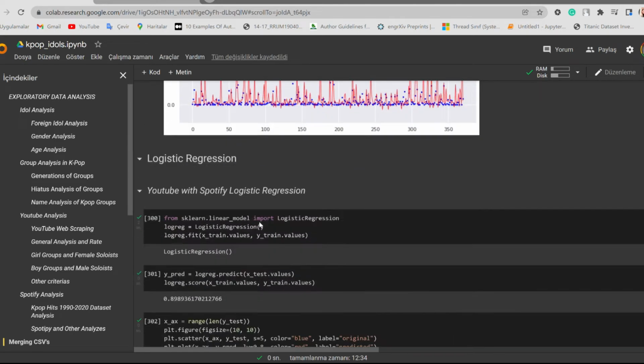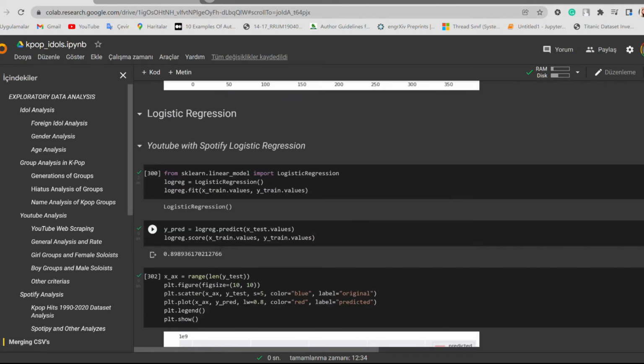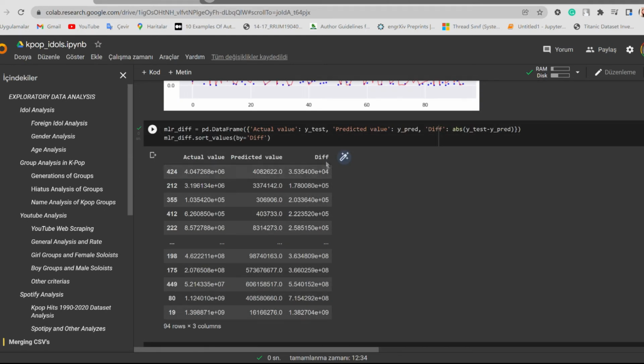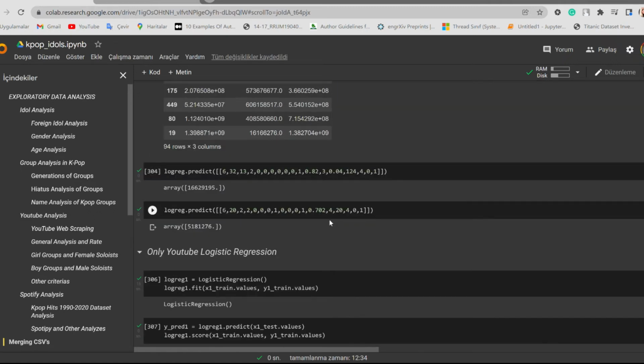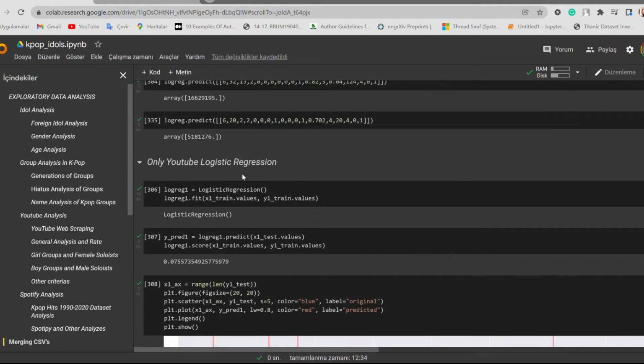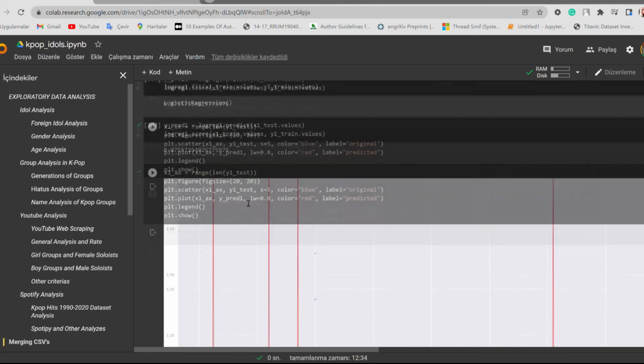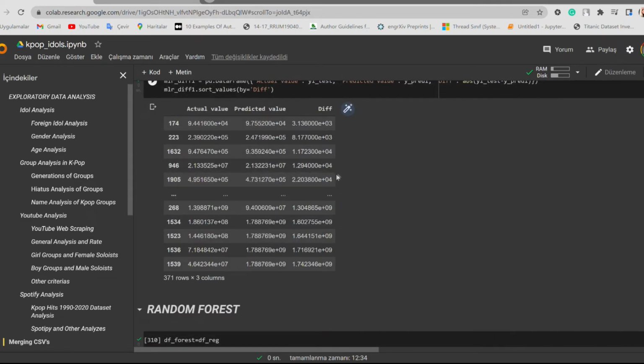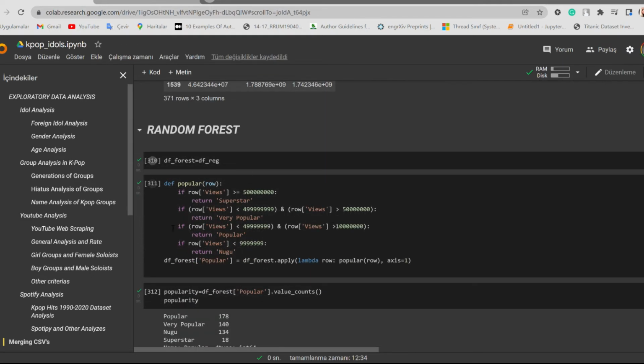Here's a plot. After that, we did logistic regression, and our score is high, and here is the plot. As you can see, the difference is lower than the other two. We also did this for YouTube only, and the score is low, and here is the plot. Here the difference is lower than the others, but the prediction score is not that great, which is interesting.